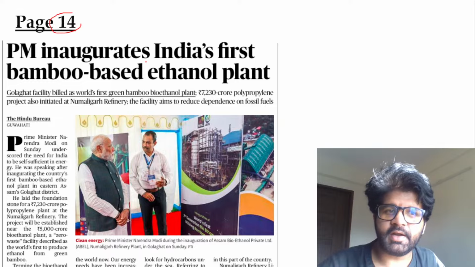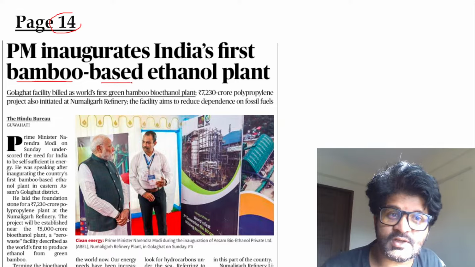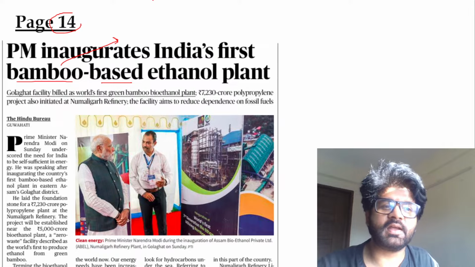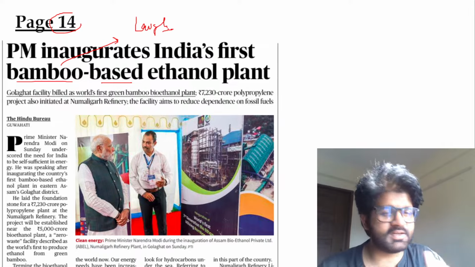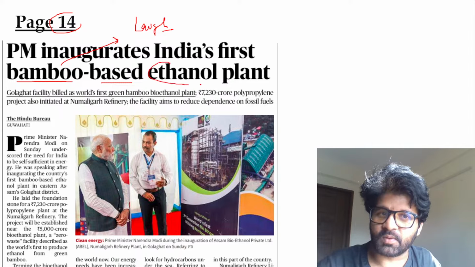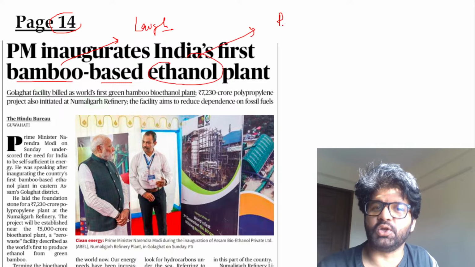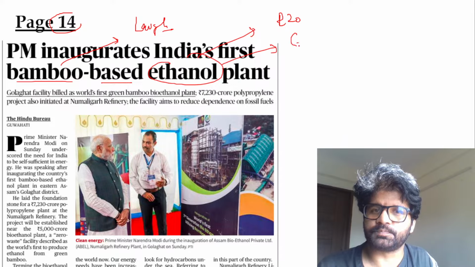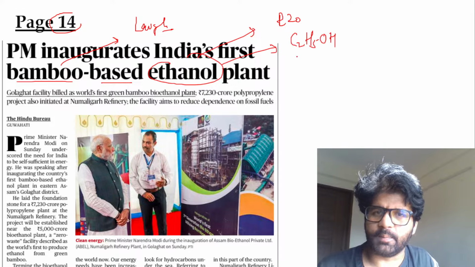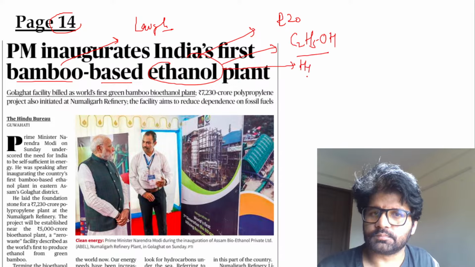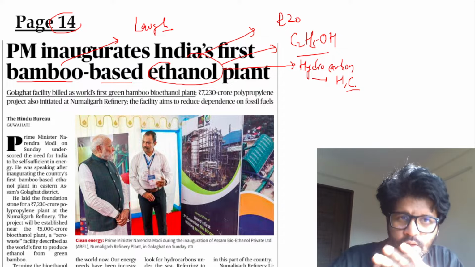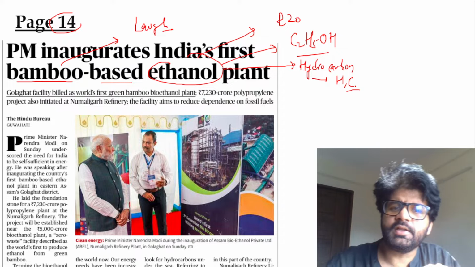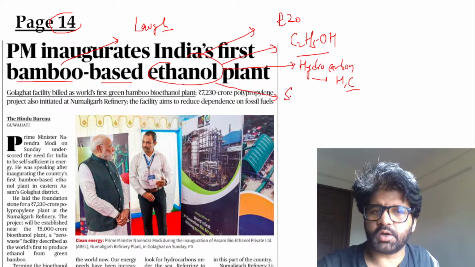PM Modi sir inaugurates India's first bamboo-based ethanol plant. I don't know why, whenever I hear bamboo, I feel I want to laugh. Again, just let's not laugh. So ethanol plant, we know ethanol E20. It's in news. C2H5OH, one type of a hydrocarbon. Hydrocarbons are basically those containing hydrogen and carbon. Cool. So ethanol, C2H5OH. Now, up until now, ethanol was basically made from sugarcane.